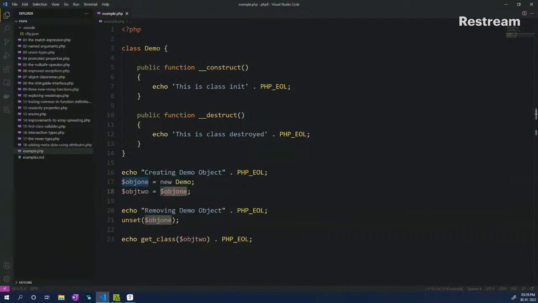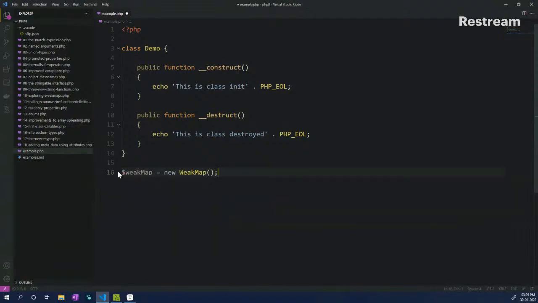So how does weak map help us here? If I again remove this example, of course the first example was just to explain how the PHP garbage collector works and how the memory is freed out. So let's try to use weak map and see how it works. I will remove this part right here, pass in here a weak map, which is our variable name, and we initialize a new class of weak map.